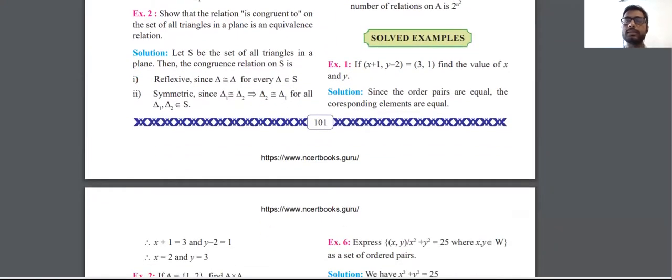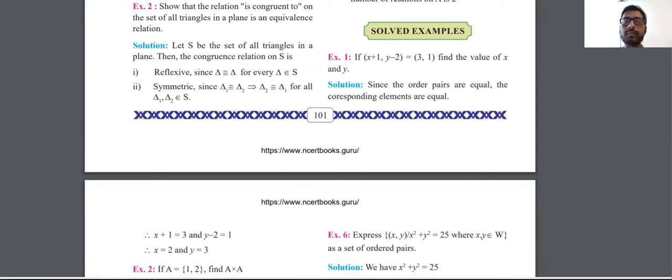Consider this example, solved examples, question number 1. If (x + 1, y - 2) is equal to (3, 1), find the value of x and y. So it is given that these are ordered pairs and these are equal. Therefore, I can say that x plus 1 is equal to 3, and therefore x is equal to 2 and y is equal to 3.